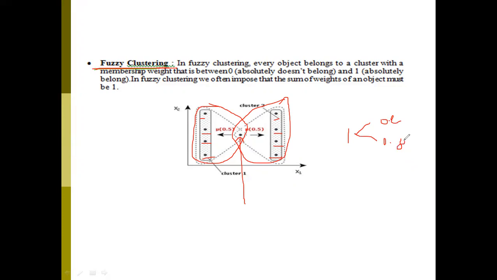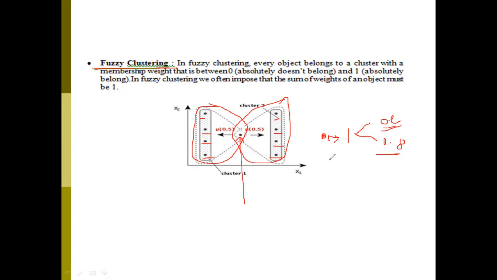Which means cluster 1 has the features of this particular data point. Assume this data point is assigned the value of 1. So this data point's weightage in cluster 1 is 0.2. This data point's weightage in cluster 2 is 0.8. So the total weightage of this particular data point is 0.2 plus 0.8, obviously 1, right?